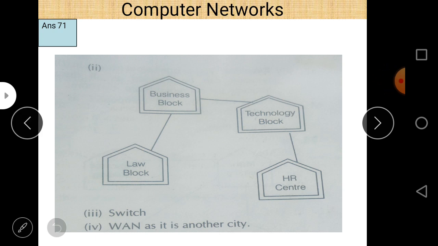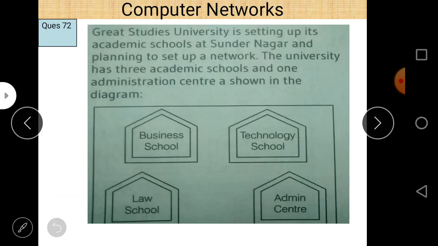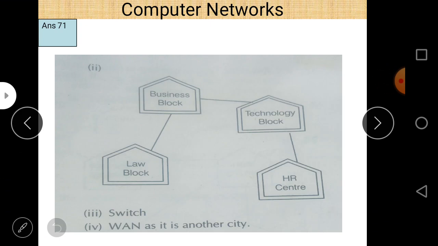And this is the cable layout network of this question. All four blocks are connected to each other. Always remember that if there are multiple paths, then eliminate the path which is much more distant than the other. So you can easily see that all buildings are connected to each other and there is no duplication of path. It is not necessary that each and every building is connected directly to the other buildings. They can also connect indirectly to each other if the distance in that case is less than the direct distance.